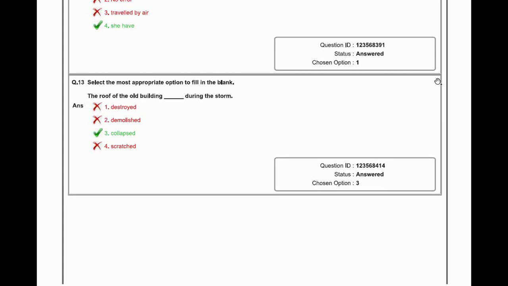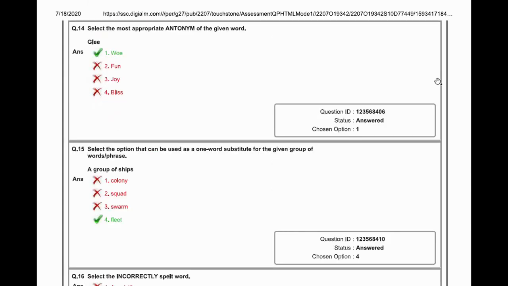Select the most appropriate option to fill in the blanks. The roof of the building dashed during the storm. Destroyed, demolished, collapsed or stretched. So the roof of the building collapsed during the heavy storm. As we have seen, it doesn't come as destroyed or demolished. It comes as collapsed. So I'll move to question 14.